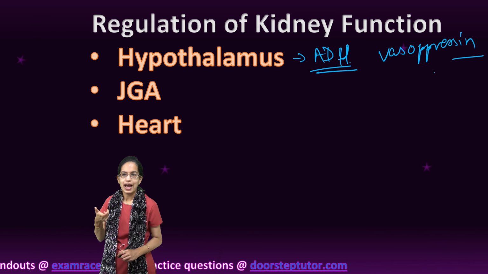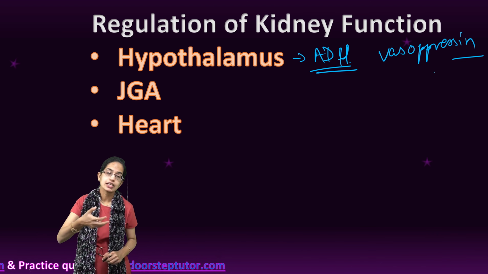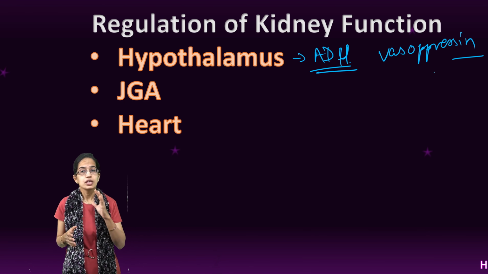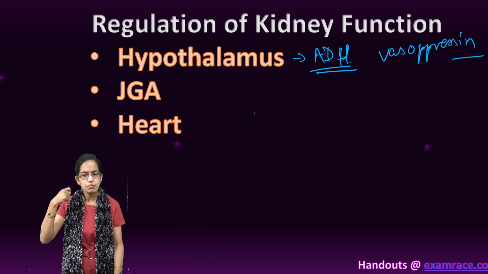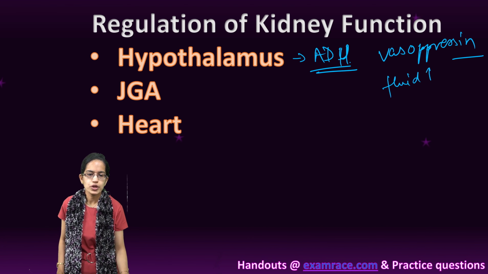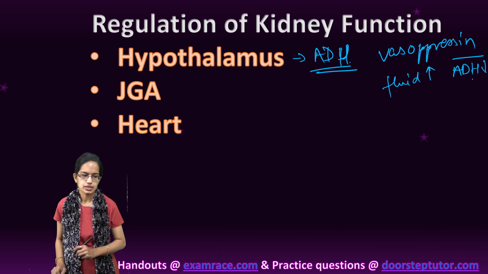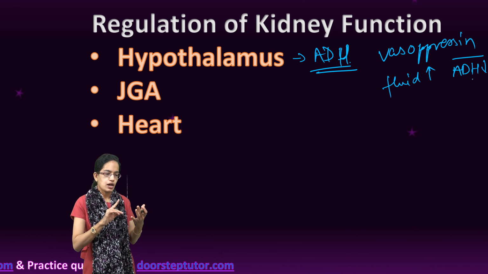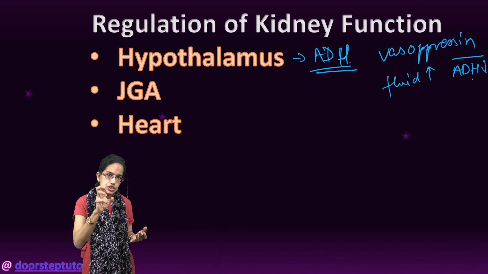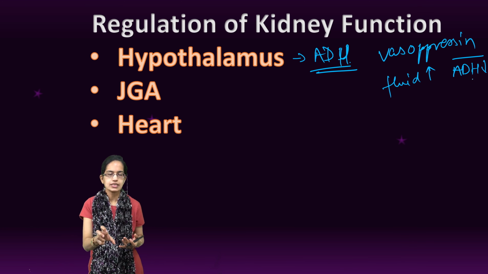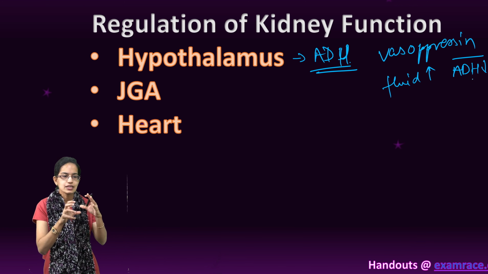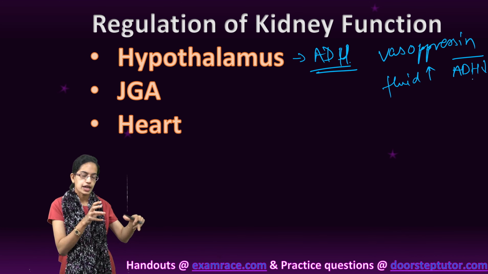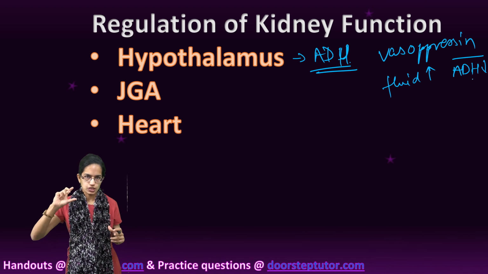Now what happens by the ADH? ADH facilitates water reabsorption in the later part of the tubule and therefore prevents the diuresis to occur. However, if the body fluid increases, the ADH would decrease, as simple as that. Now, ADH also affects the functioning of the kidney because it has a constrictor effect on the blood vessels, therefore increasing the blood pressure in the glomerulus, the filtration rate and the glomerulus blood flow. So that is the role of hypothalamus.